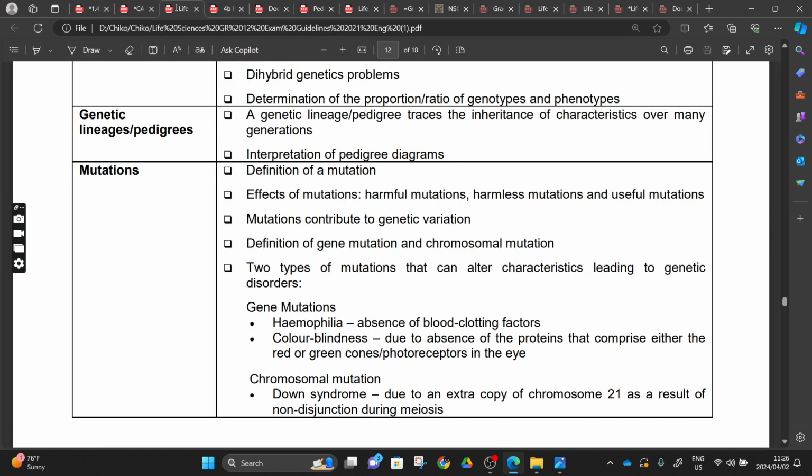So we did pedigree. I told you what a pedigree is. A pedigree is a diagram that we use to trace the inheritance of characteristics, or traits, over many generations. We are doing this for 2 days fully, because you also have to learn how to interpret the pedigree and answer. Today we are going to do how to interpret and answer the questions related to pedigree. Then tomorrow we are going to see how they bring these questions in our question papers.